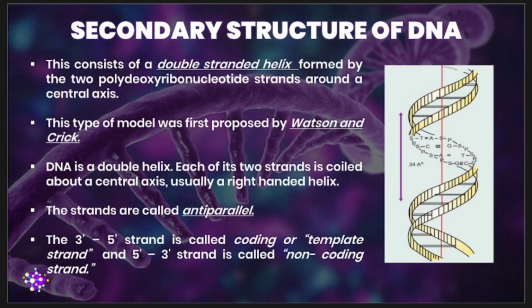Next up is your secondary structure. When we talk about your DNA, we always remember the structure of your DNA, the double helix or the double stranded helix. So, guys, the double helix structure of DNA was proposed by James Watson and Francis Crick in 1935 in order for them to describe the molecular architecture of DNA.